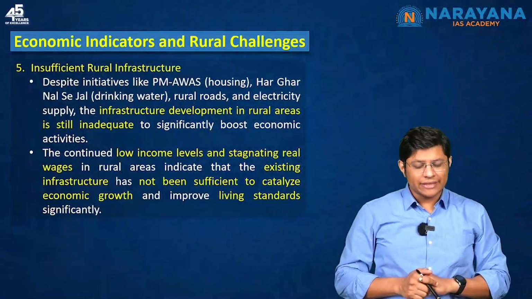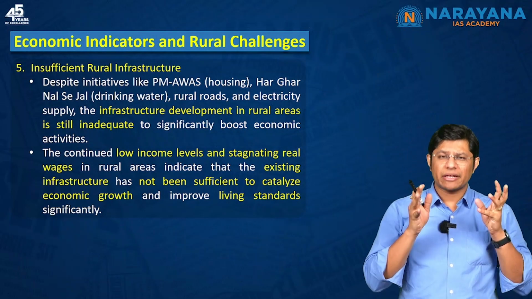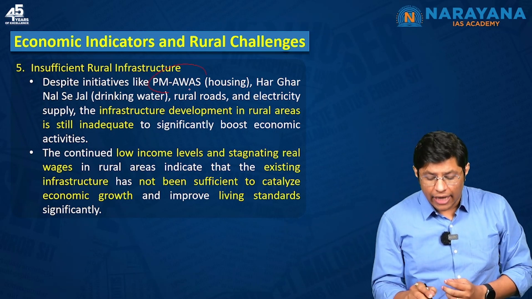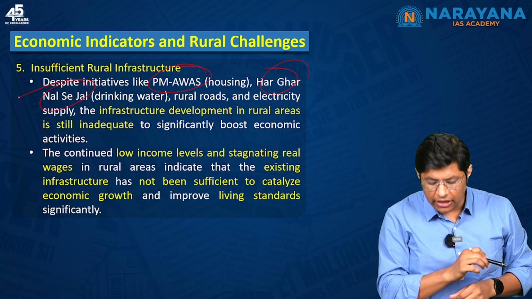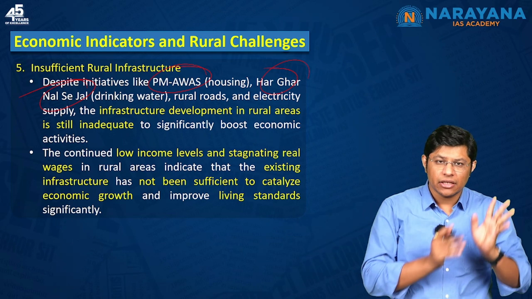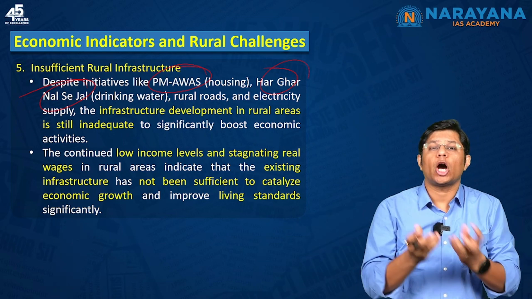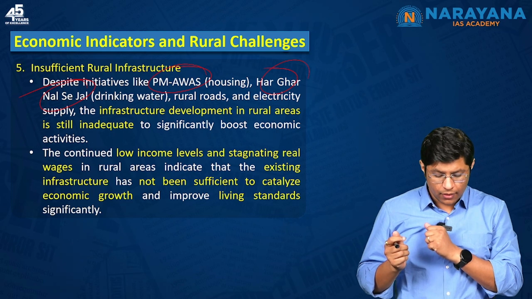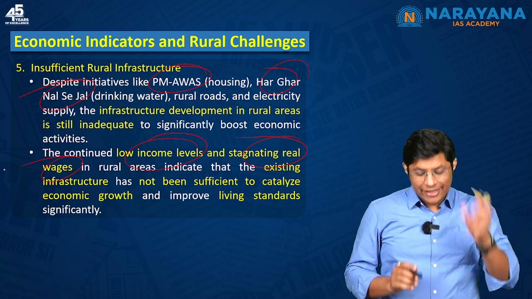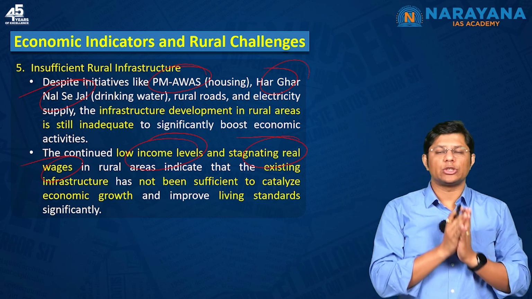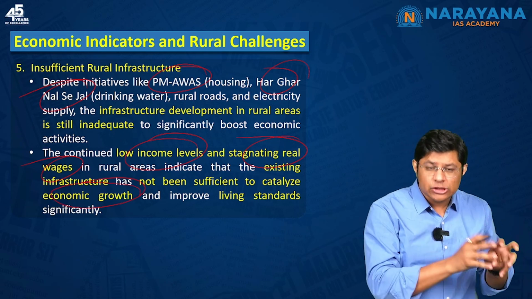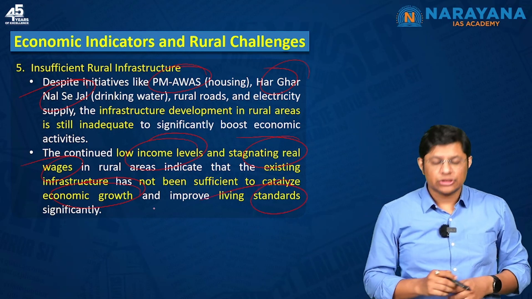The fifth challenge is insufficient rural infrastructure. Now, despite the fact that Government of India has launched many schemes or initiatives like Pradhan Mantri Awaas Yojana, Har Ghar Nal Se Jal, right? Somehow the infrastructure is not adequate, which means the existing infrastructure is not able to boost economic activities, right? The continued low income levels and stagnating real wages indicate that the existing infrastructure is not sufficient to catalyze the economic growth, which means the existing infrastructure is not helping the people to improve their standards of living.